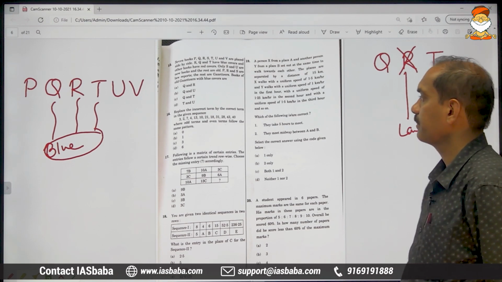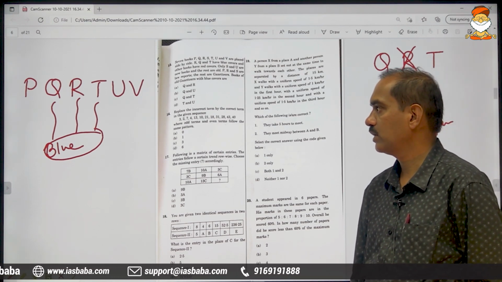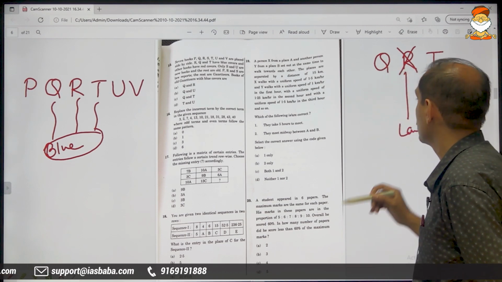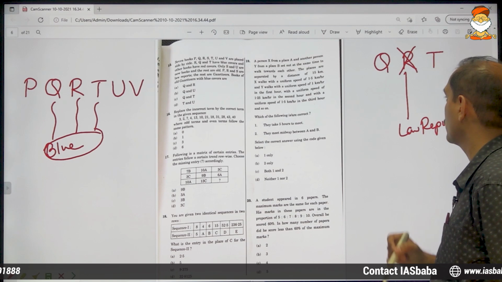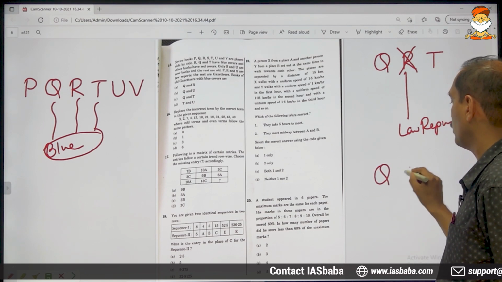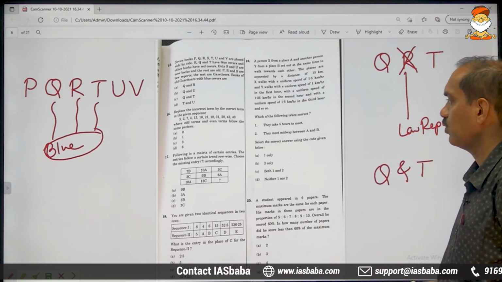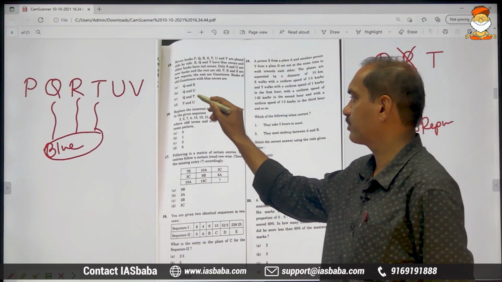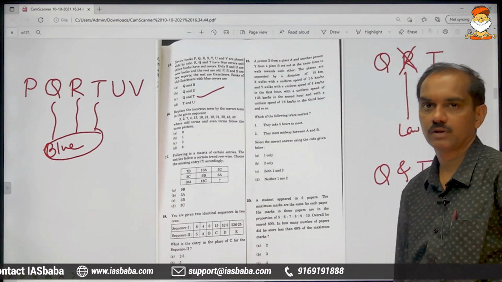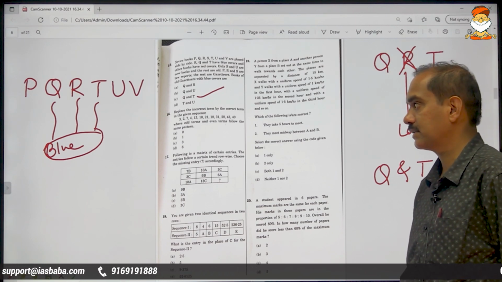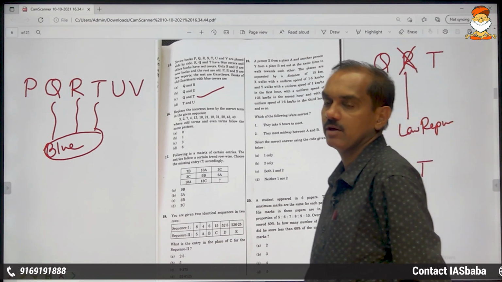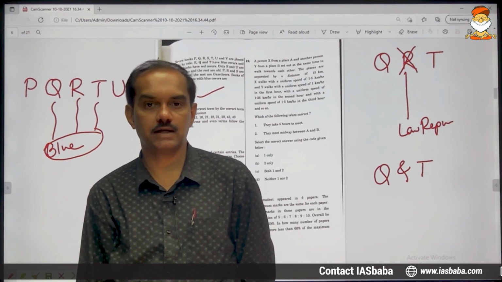But we want old gazetteers with blue colors. So this is not a gazetteer, it is a law report, so we don't want it. So what do we want then? Q and T we want, and it is there in the third option, that should be marked. Q and T are old books, they are gazetteers also, and they are coming with blue covers as well.